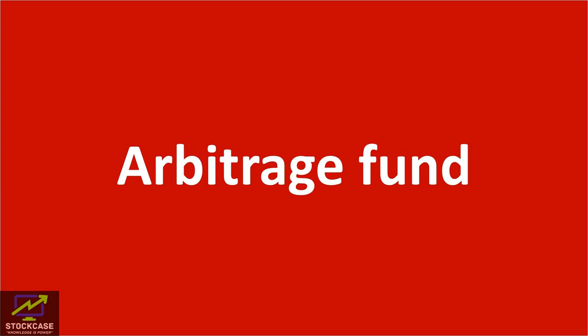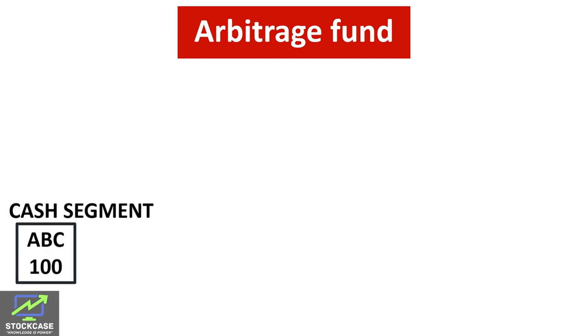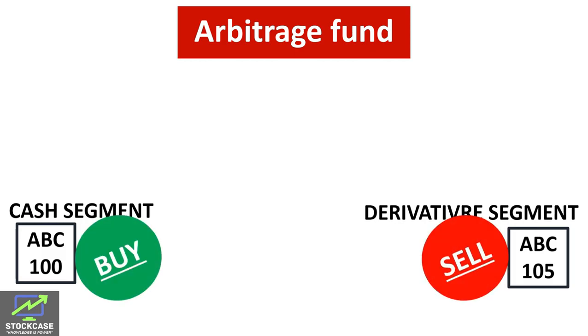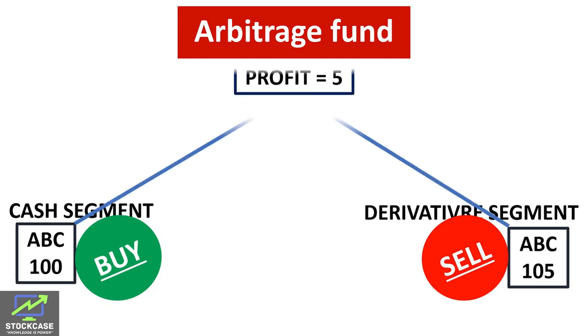Arbitrage mutual fund. Arbitrage mutual fund makes profit through price discrepancies in different markets and different segments. This fund buys and sells securities in different markets and in different segments simultaneously and makes profit. For example, if a price of a share in spot market is 100 rupees and in derivative market it is 105 rupees, this fund will buy it in spot market for 100 rupees and sell the same security in derivative market for 105 rupees.